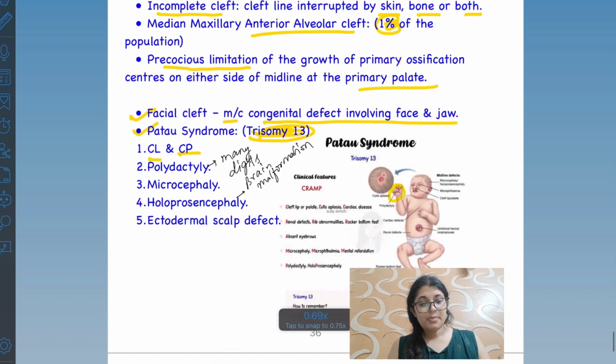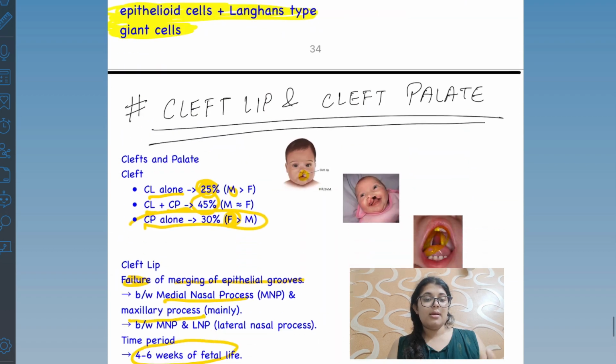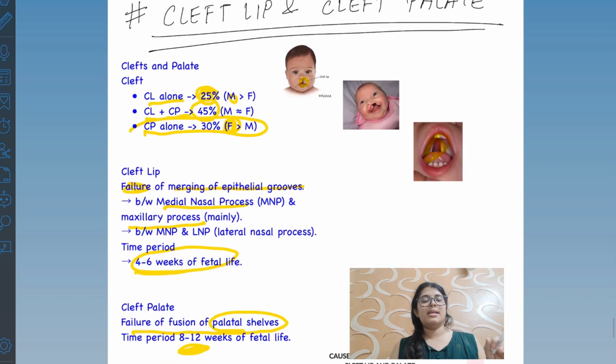Okay. So once again we'll revise cleft lip and cleft palate. As I already told you, cleft lip is the failure of fusion, the merging of the epithelial grooves between the median nasal process and the maxillary process, or the other reason can be failure of fusion between the median nasal process and the lateral nasal process.